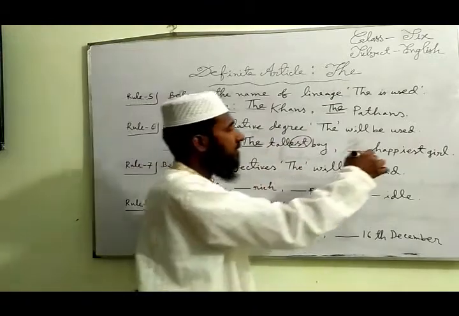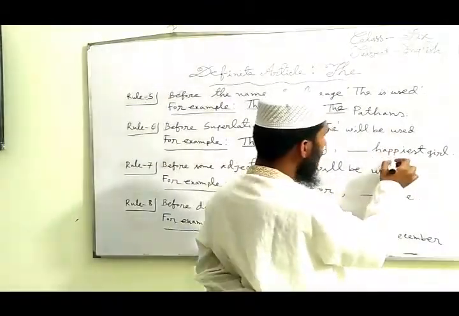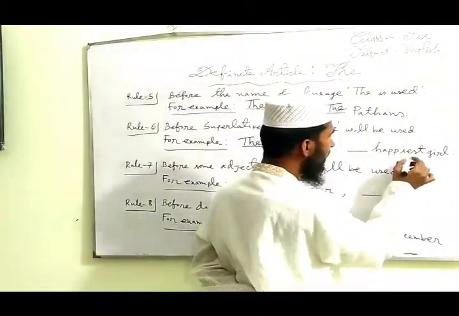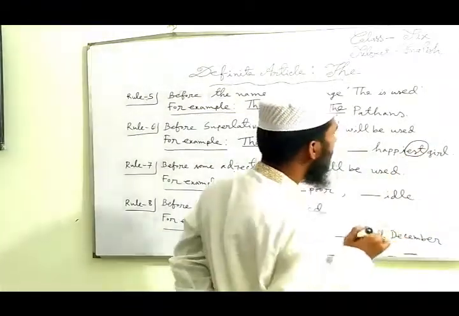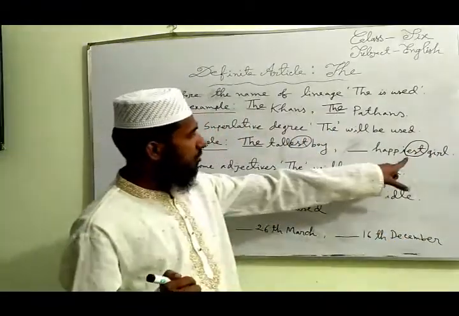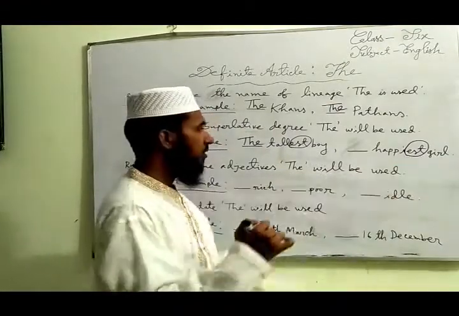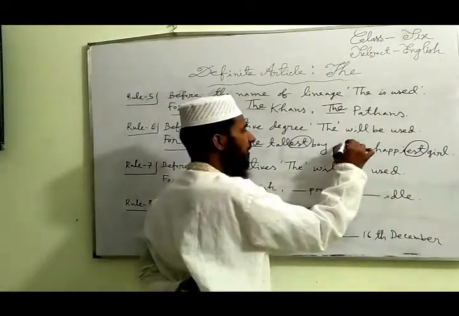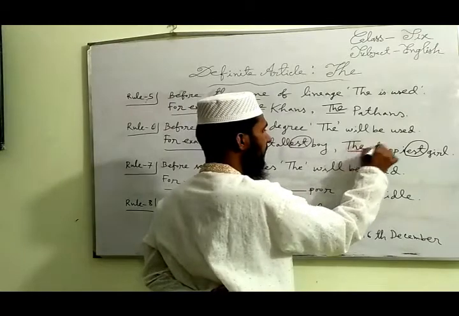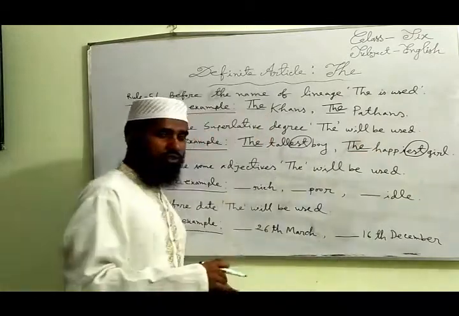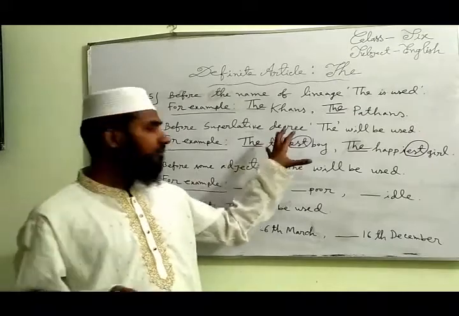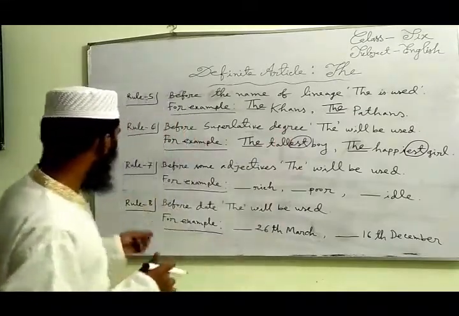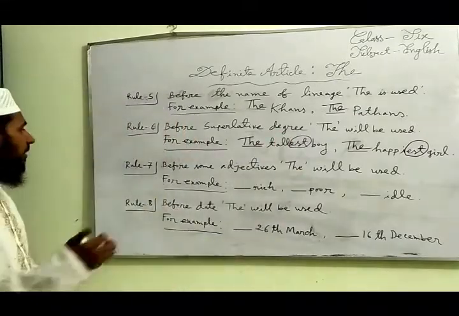Now notice the second example, happiest girl. Here est also comes, so it is also a superlative degree. So we have to use the here. Dear students, have you understood? Have you known the superlative degree? Now notice rule 7.